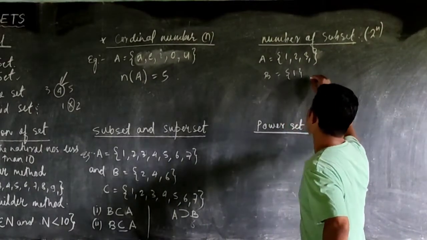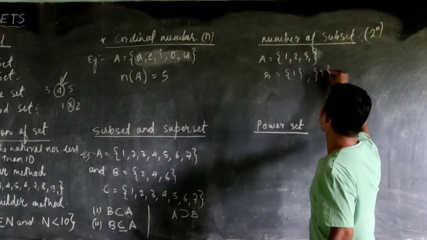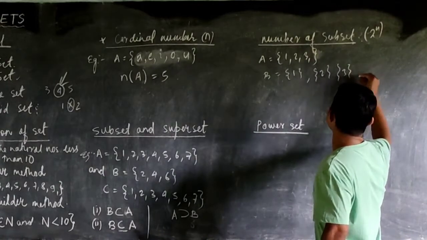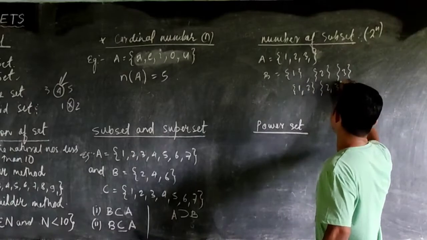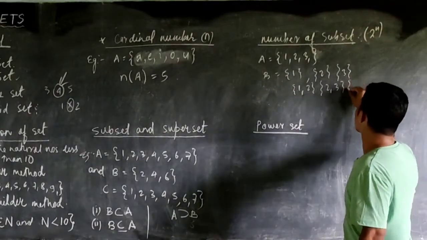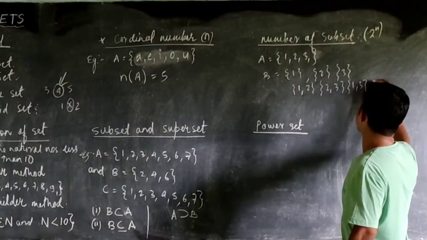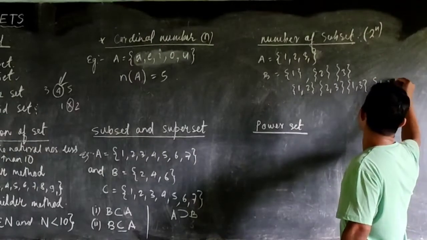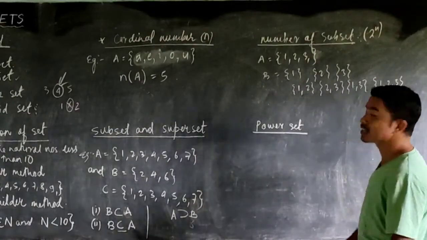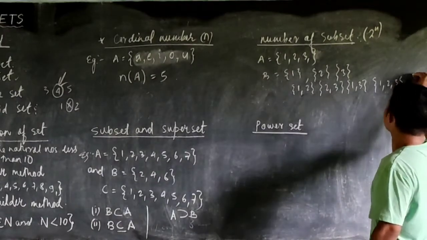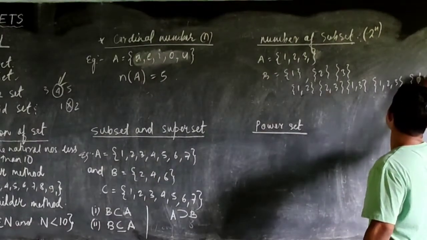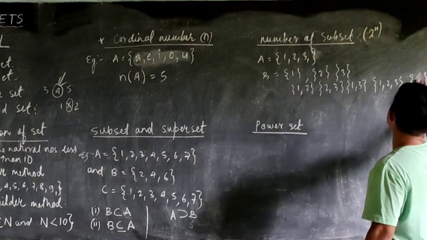Another subset possible is 2, another subset is 3, then I can write 1 and 2, then 2 and 3, and then 1 and 3, and then finally I can also write 1, 2 and 3. And then what I can also do is take none of the elements from there. So I can also write it as the null set, or simply I'll write a curly bracket.